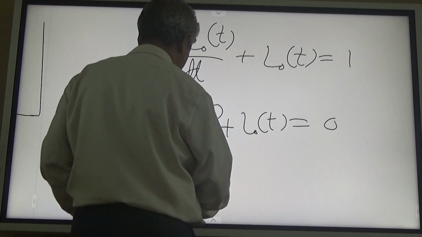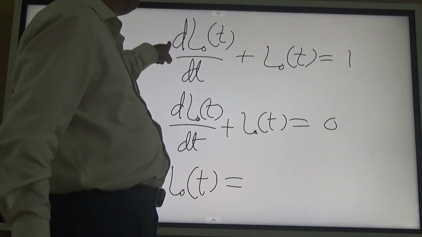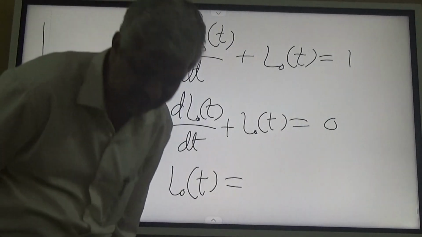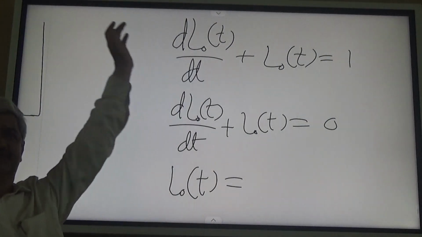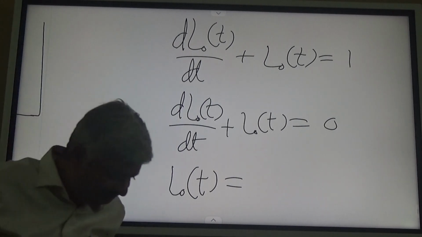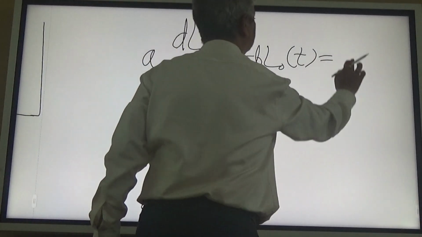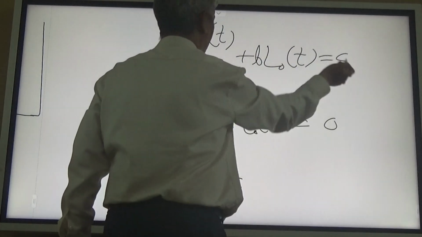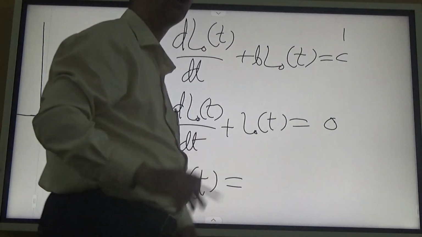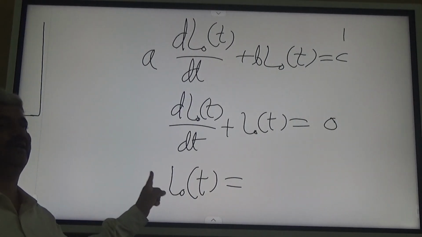So all these equations are always of the type. What is the type? Can anybody answer? All such, it may be A, B, C. A d(LOT)/dt plus B LOT is equal to C. This differential equation can always be solved by, this is A, this is B, this is C. 1, 1, 1, in this case 1, 1, 0, whatever it may be. So for all such types of differential equations, the solution is of the type LOT equal to